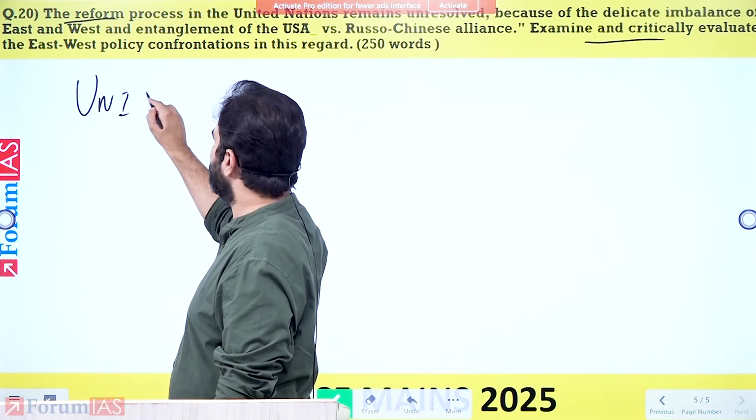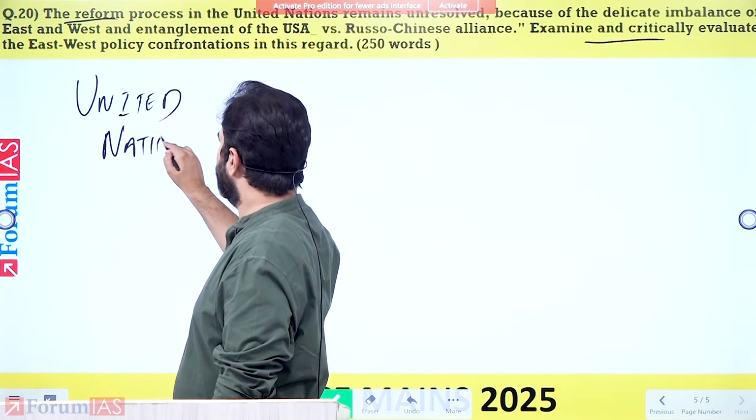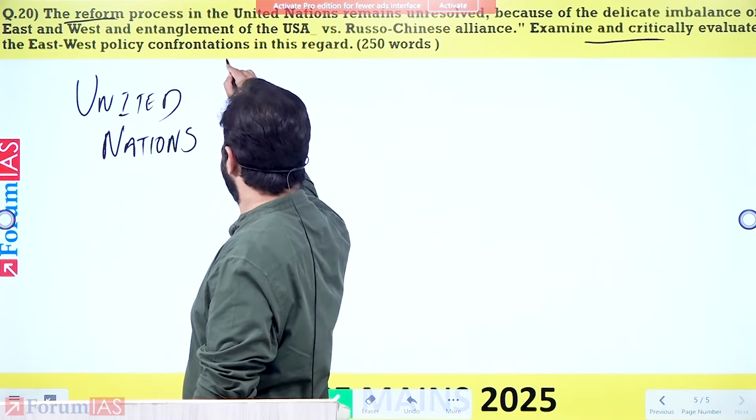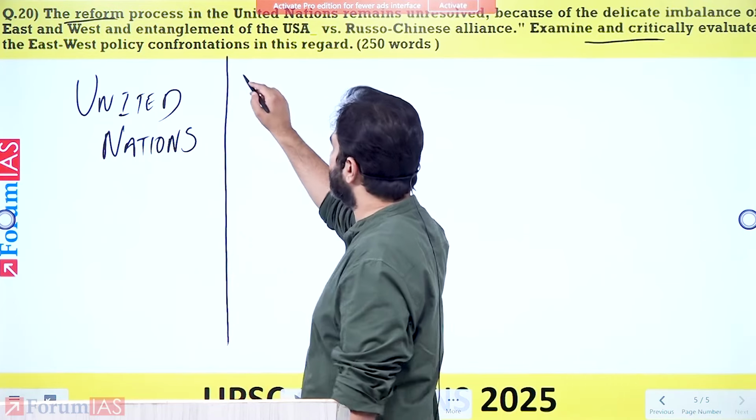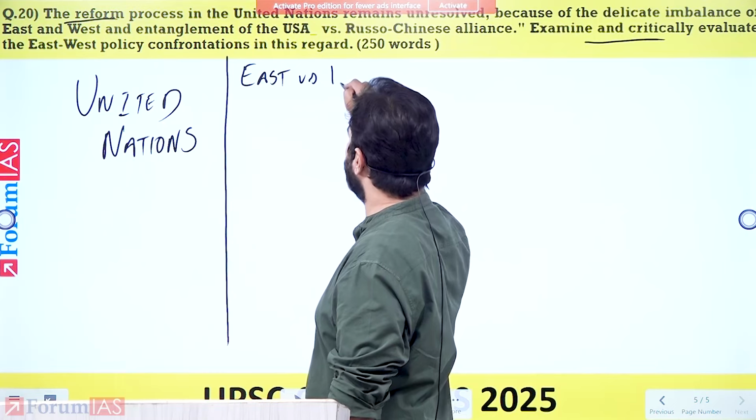You have to talk about the United Nations in relation to what is first known as the East versus West. Right? So that becomes the first part.